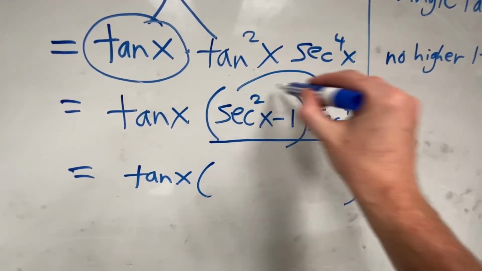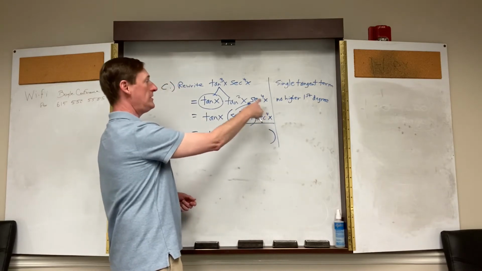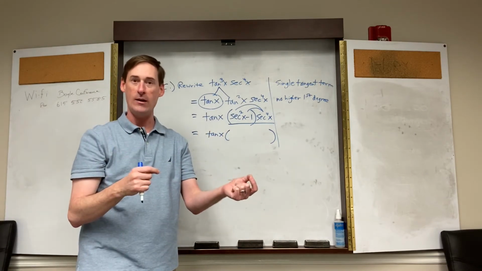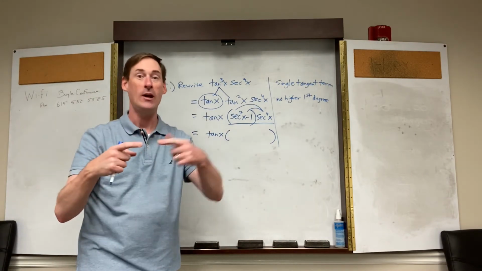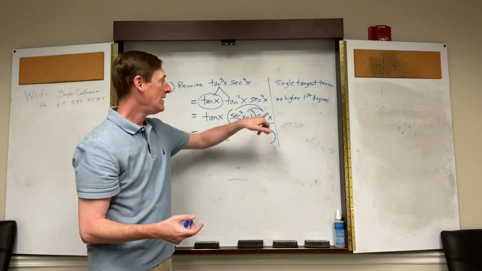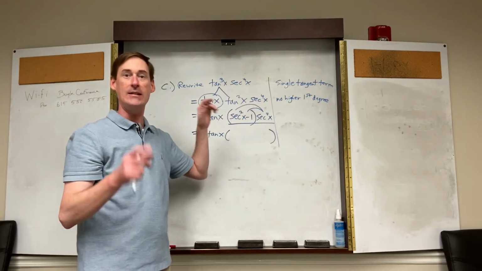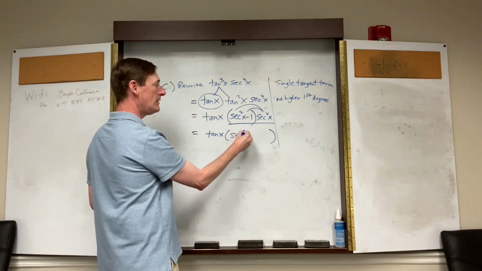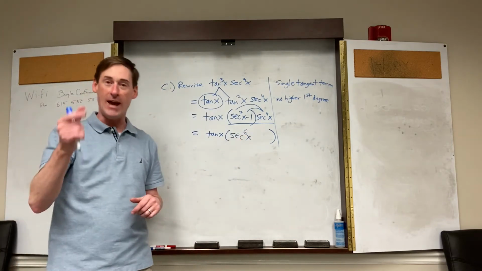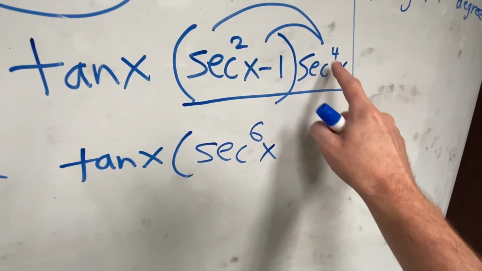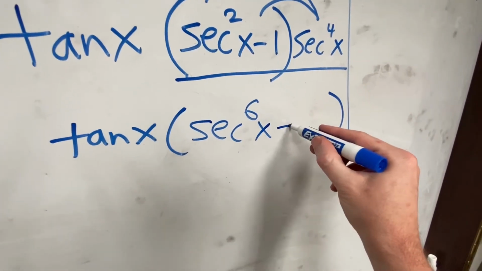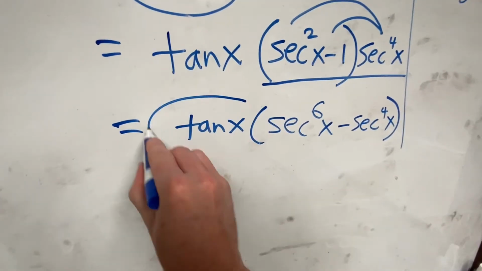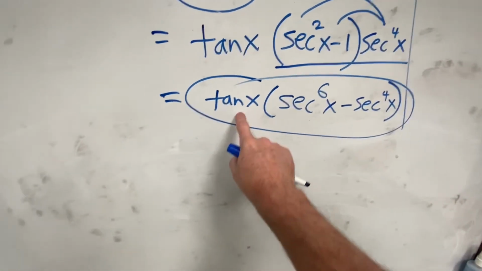Can't we use the distributive property? So what's secant to the fourth times secant squared? Isn't that the same as x to the fourth times x squared? Same base, add the powers. It works in trigonometry as well. Secant to the fourth times secant to the second is secant to the 2 plus 4, which is 6. Secant to the sixth of x. Yes, you are allowed to do that. And then secant to the fourth times minus 1 would just be negative 1 secant to the fourth, drop the 1. And you've got an answer that has a single tangent to the first power.